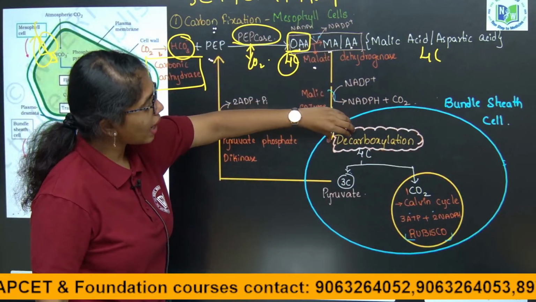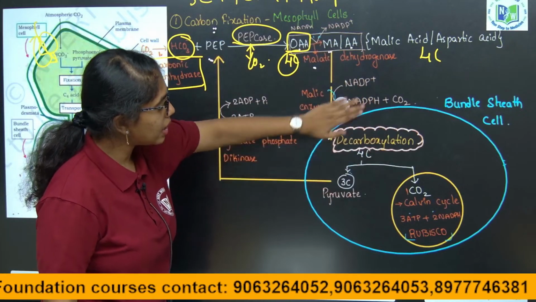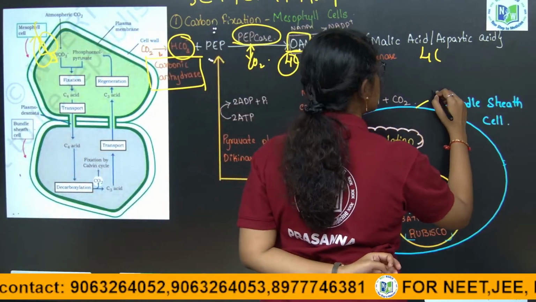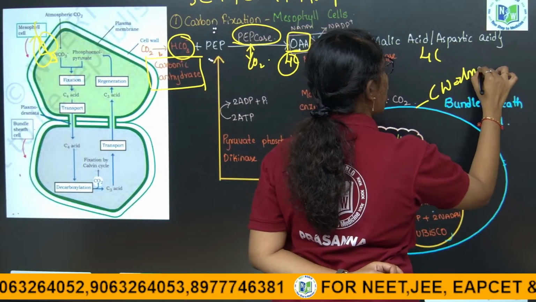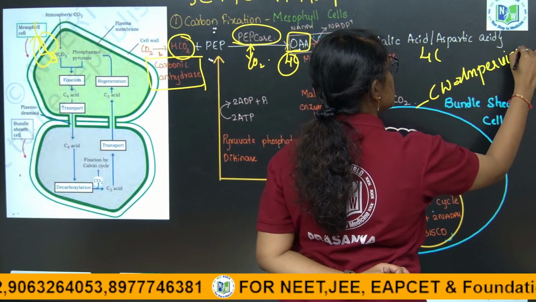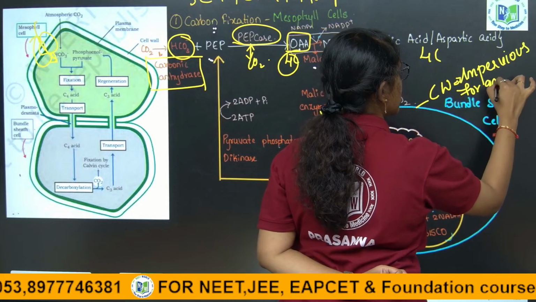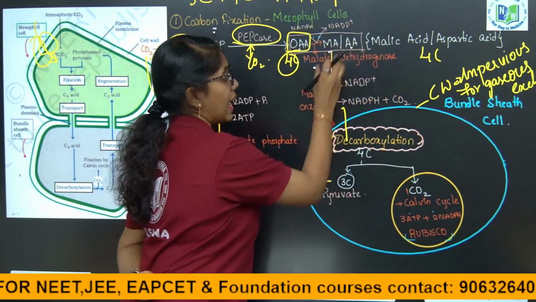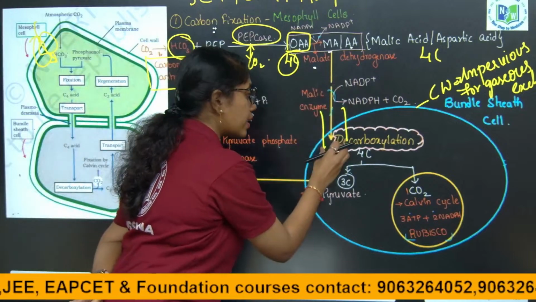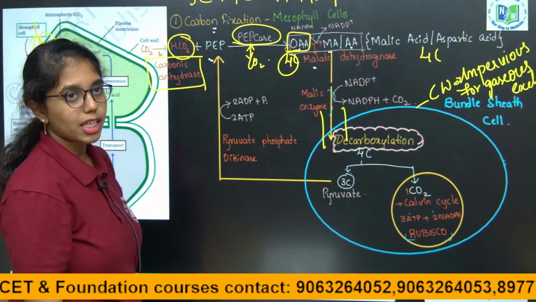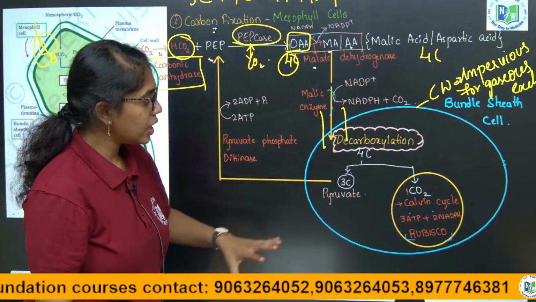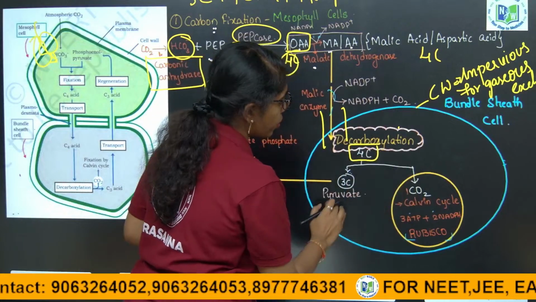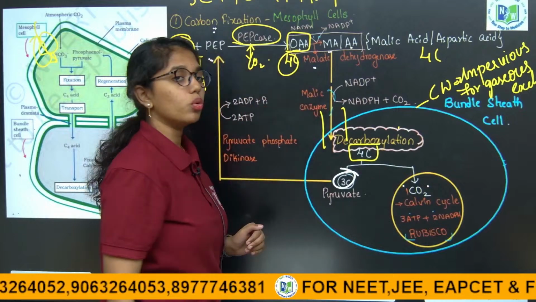And this malic acid or aspartic acid is sent to bundle sheath cells through plasmodesmatal connections, because the bundle sheath cell wall is impervious for gaseous exchange. In the bundle sheath cell, decarboxylation happens, wherein this 4 carbon compound is broken into 3 carbon pyruvate and 1 molecule of carbon dioxide.